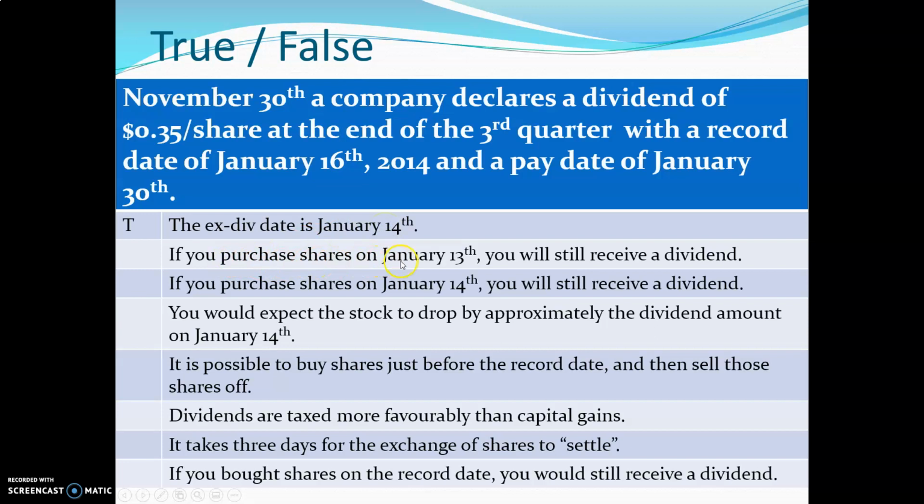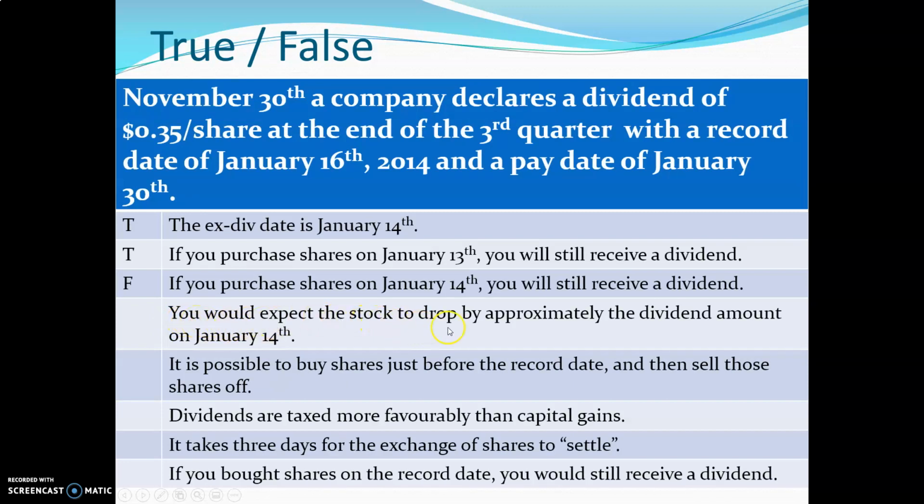If you purchase shares on January 13th, you will still receive a dividend. Yeah, that should be true because it's at least 3 days before this. You got it before the ex date. If you purchase shares on January 14th, you will still receive a dividend. Well, that's the ex date and beyond, so the answer should be false. You won't get a dividend because X means you've basically been X'd off the list. You are no longer a part of the shareholders at that point on the ownership of those shares.